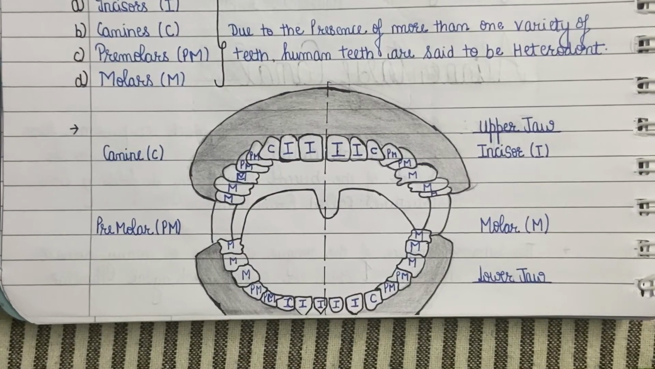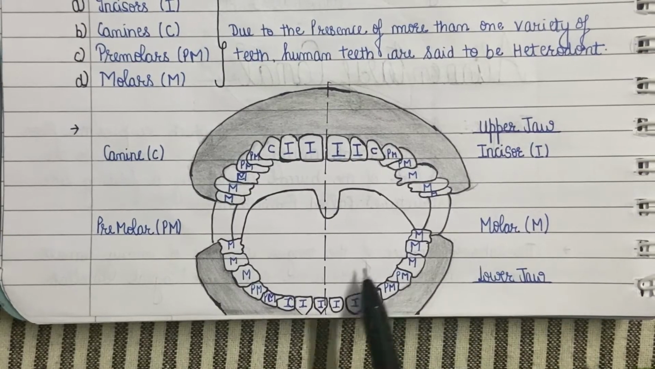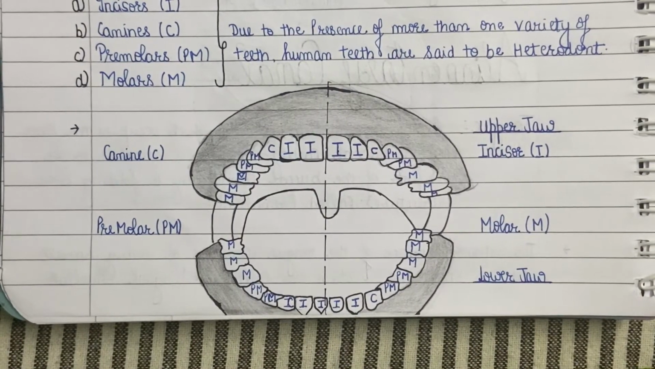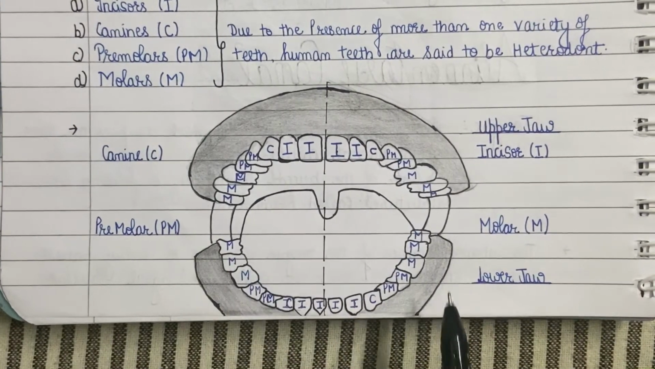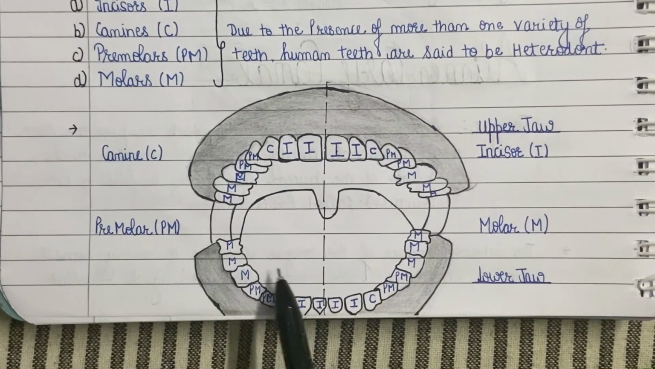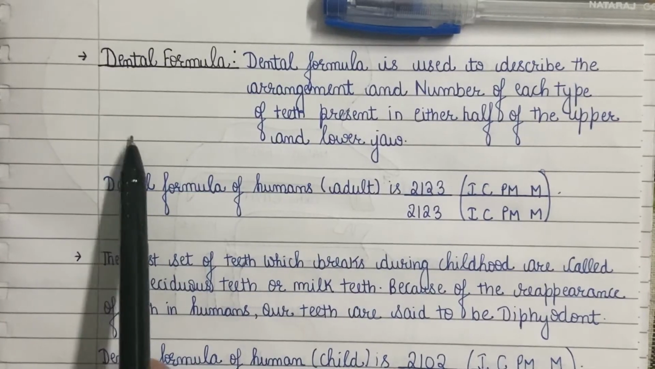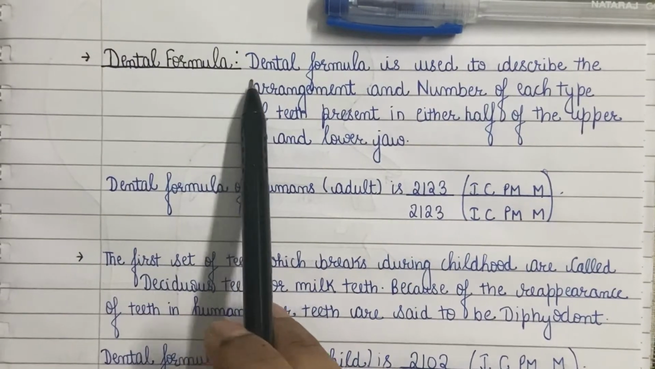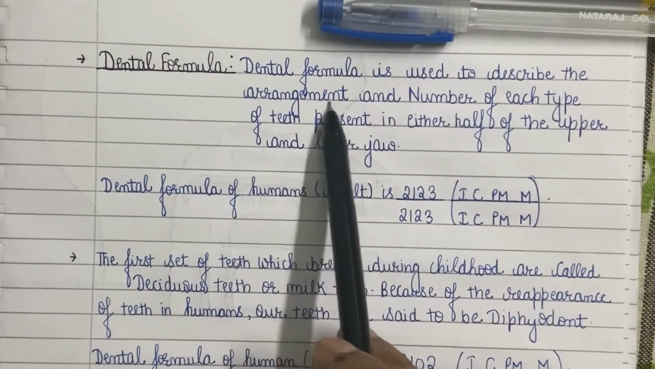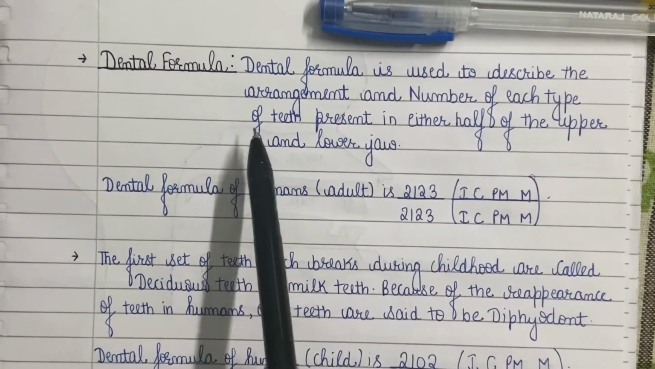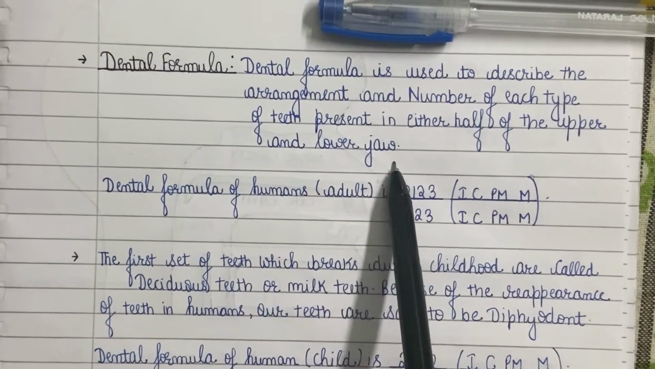Now we have two sets of teeth, one in the upper jaw and one in the lower jaw. And also if we divide each jaw vertically from the middle, then we get the exact same arrangement of teeth on each side. Now each half of either upper jaw or lower jaw contains all the four types of teeth. Here, a new term called dental formula is introduced, which is used to describe the arrangement and number of each type of teeth present in either half of the upper and lower jaw. I know it's a bit confusing, but you guys are smart enough to understand this.